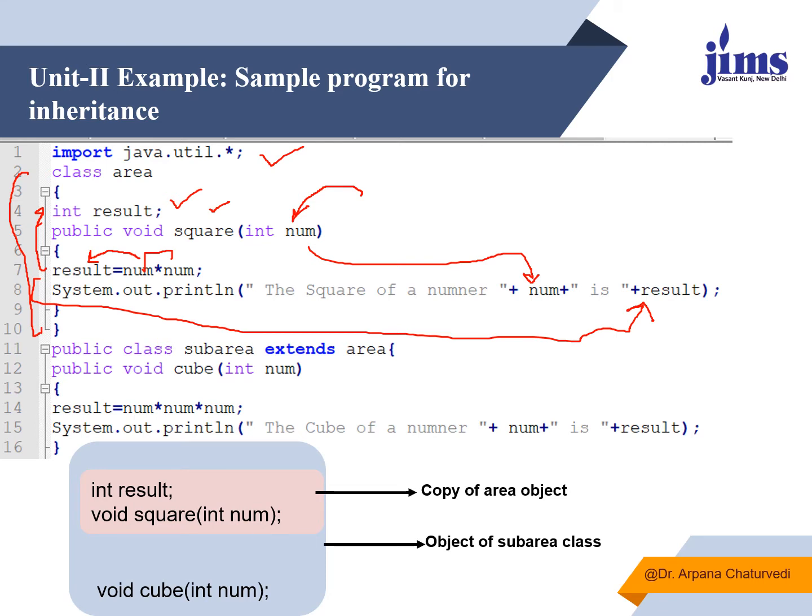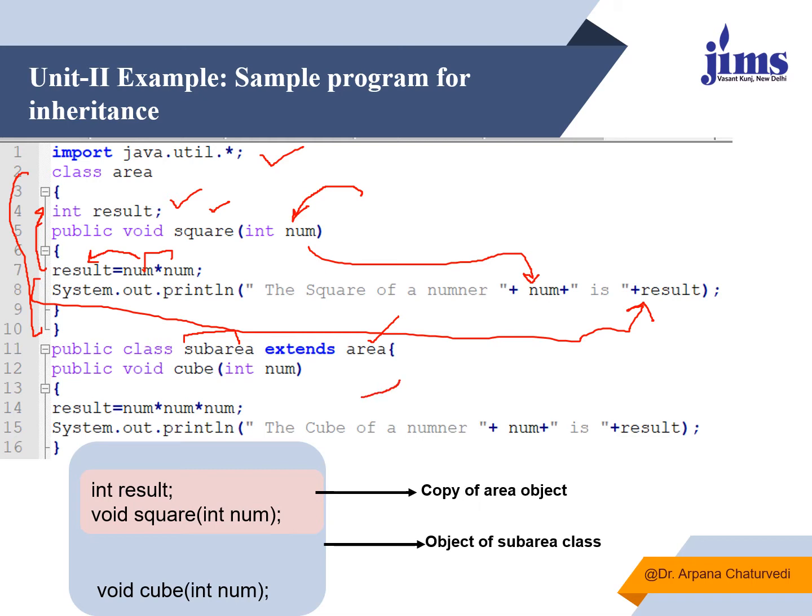There is a subclass by the name of sub area, and this sub area subclass is being derived from the parent class area. It means in this sub area, this result variable data member of area class will definitely be available, and along with this, the square member function will also be available.